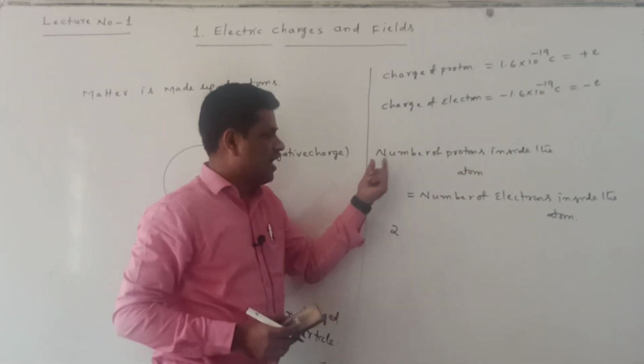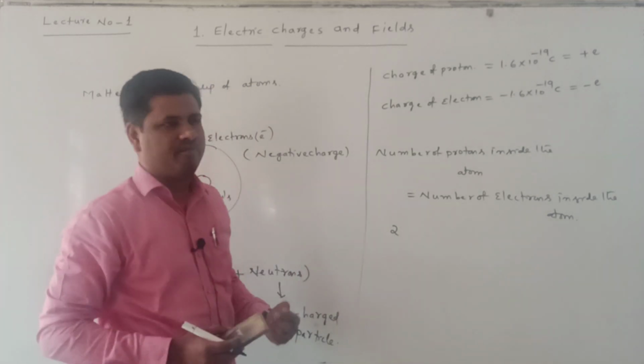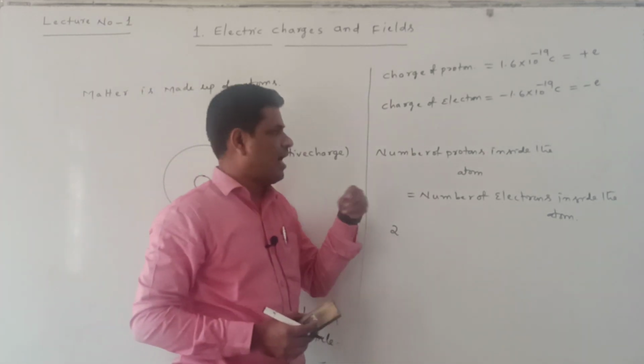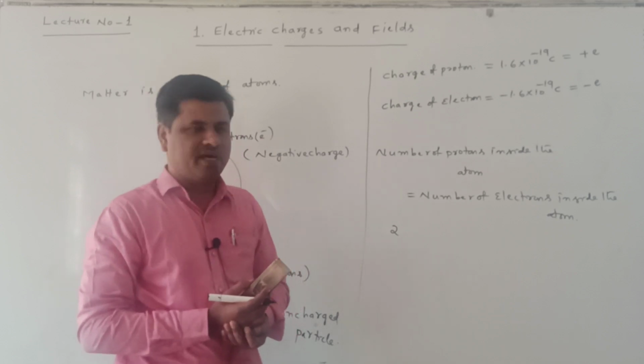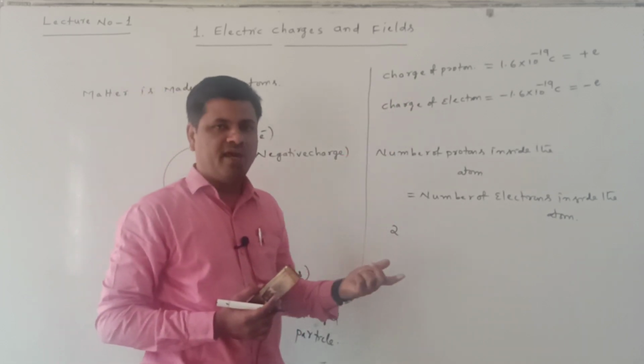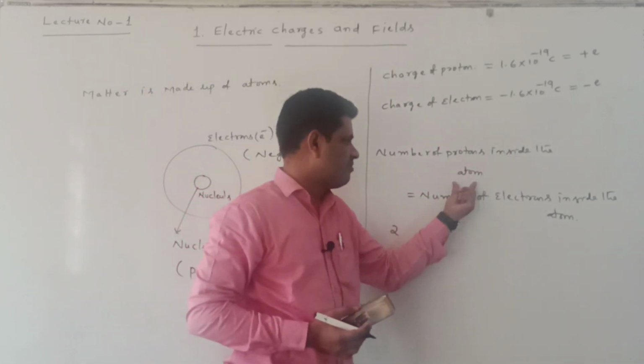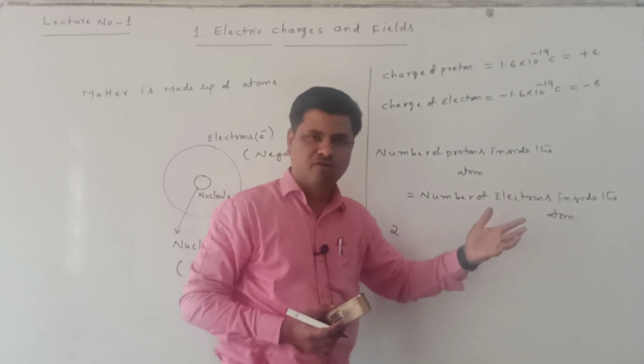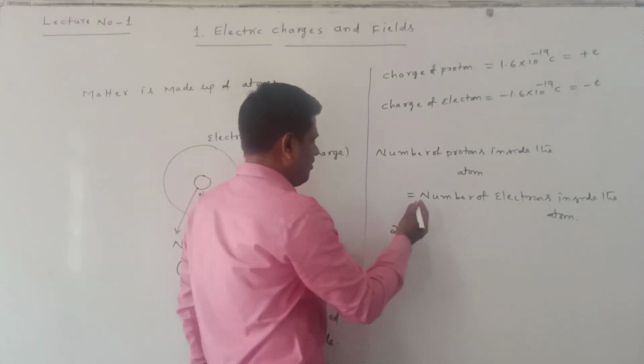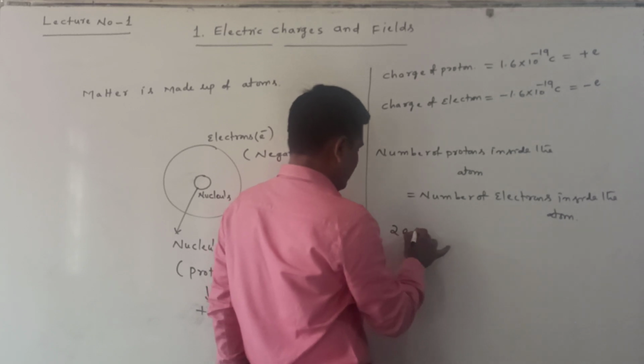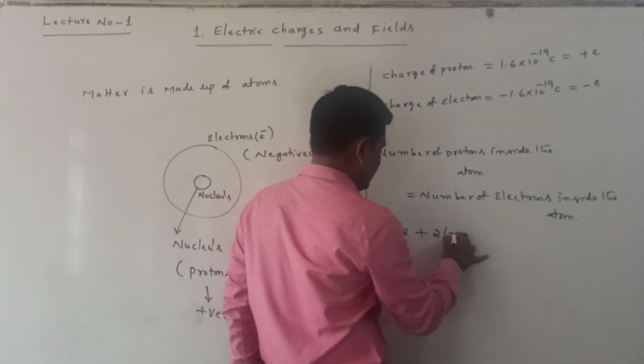For example, suppose one atom has 2 protons and 2 electrons. Why? Because the number of protons inside the atom is equal to the number of electrons inside the atom. So the charge of the protons is 2e, and the charge of the electrons is 2 into minus e.